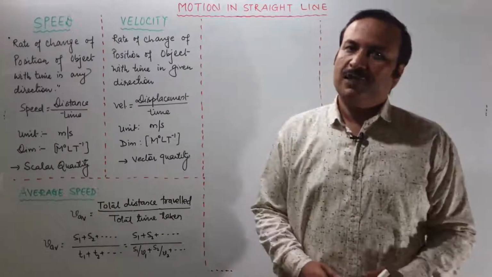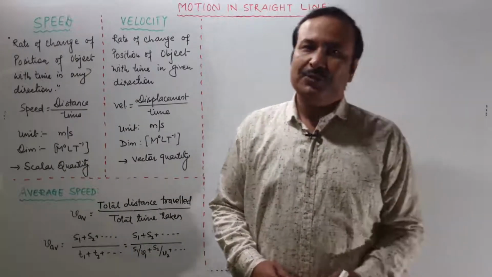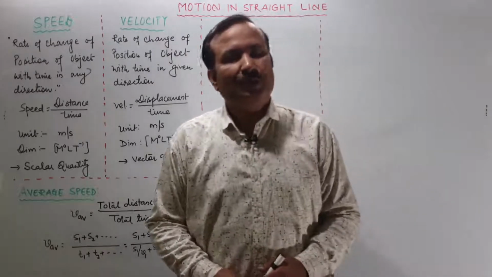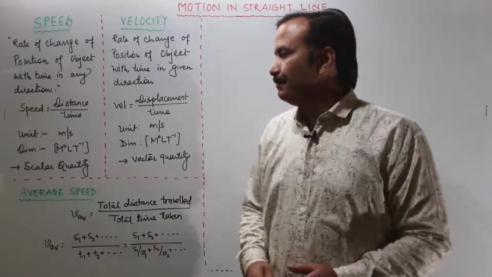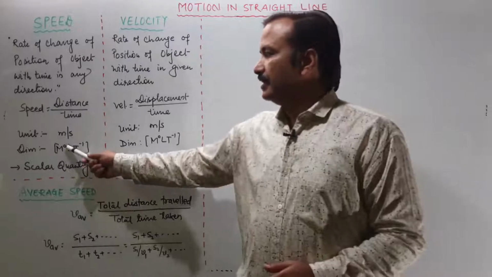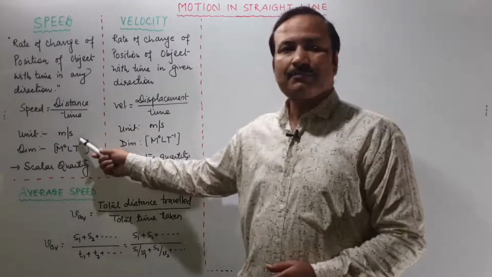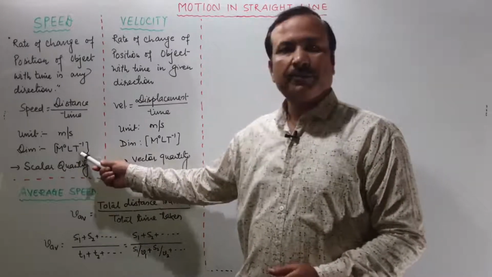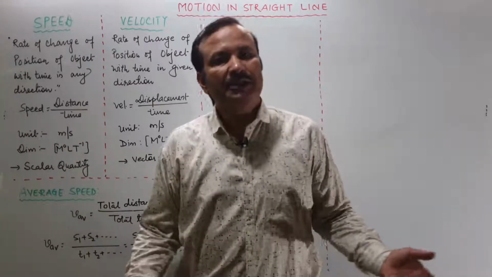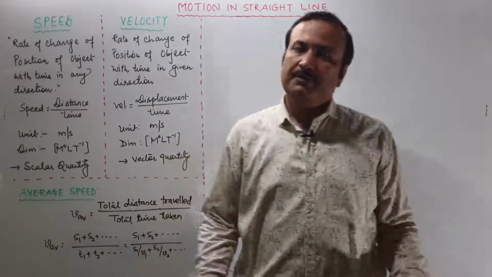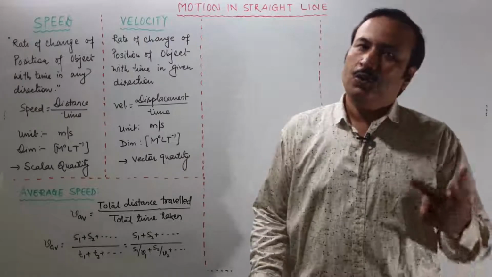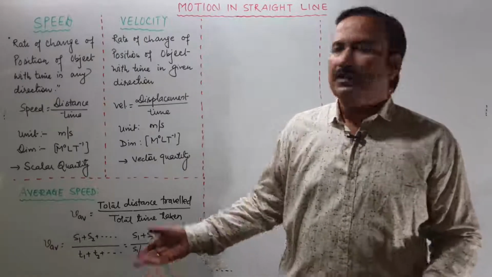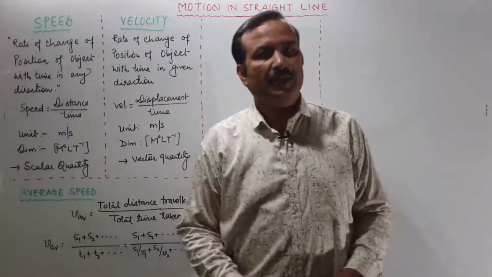Its dimension formula we have discussed in previous videos, for which again you need to go to the previous videos and watch till the end. It is M0 L1 T minus 1, distance upon time, and it is a scalar quantity. Why are we saying scalar quantity? Obviously, when we are not talking about the direction, only magnitude, that is called a scalar quantity. So speed is a scalar quantity.